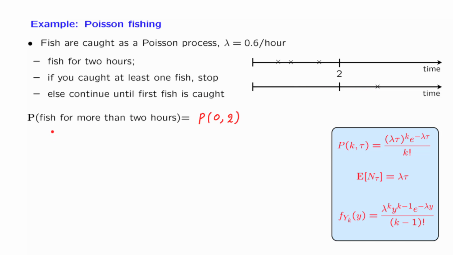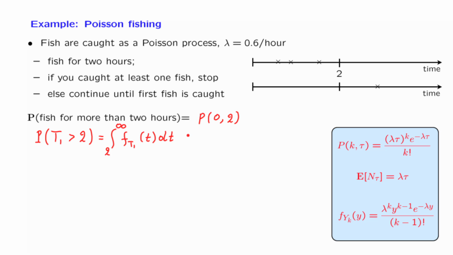So we're talking about the event that the first arrival, T1, is bigger than 2, and we're looking into the probability of this event, which is the integral of the density of the first arrival time, and the integral is taken over the range of values of interest larger than 2, that is from 2 to infinity. We know that this density is exponential, so we can write down this integral and evaluate it.